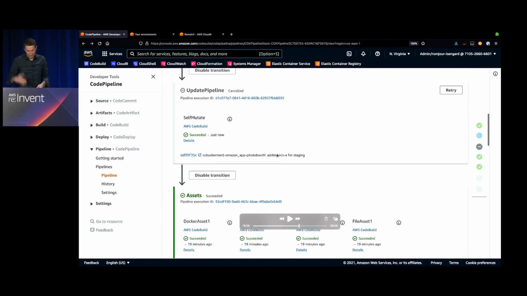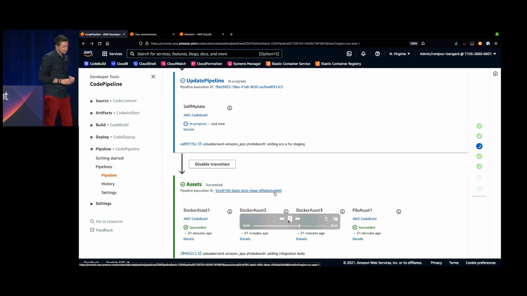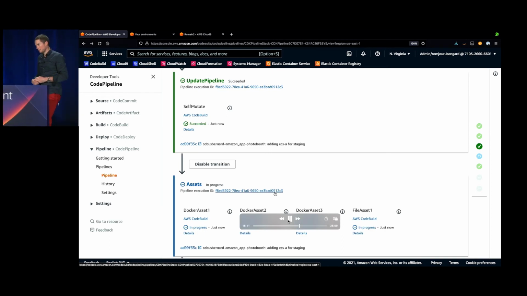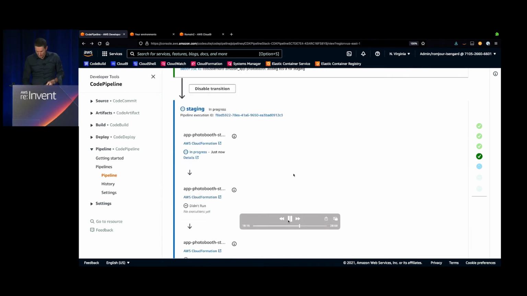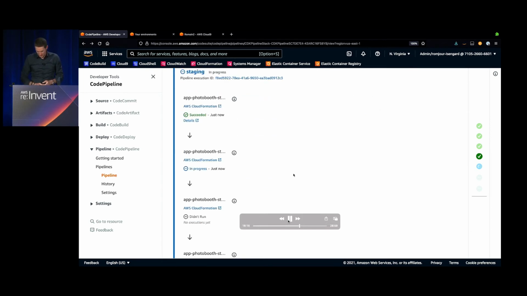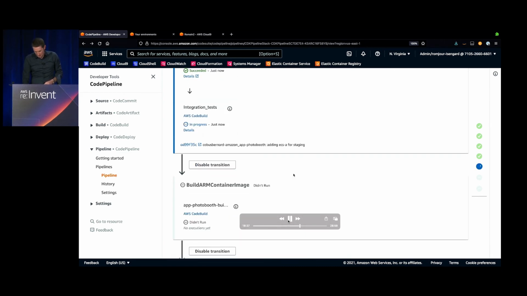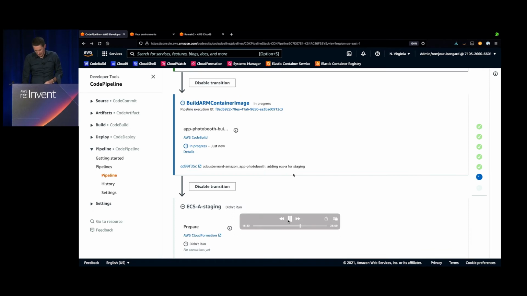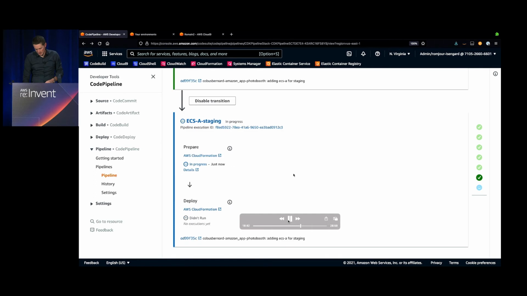So again, it's going to go through the same process of creating the Docker image for ECS, redeploying my ECS cluster and my environment. And then we will see ECS Anywhere. So building the ARM container image and ECS staging.